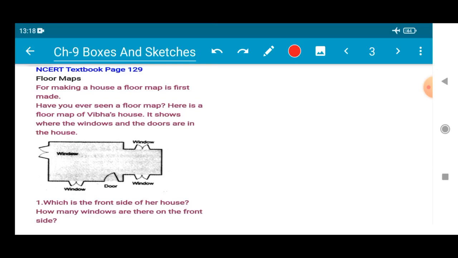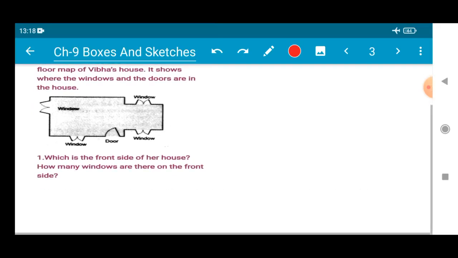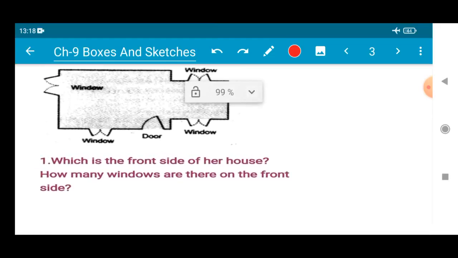It shows where the windows and the doors are in the house. The floor map is showing that the windows will be in this direction, or in this position a door will be there. So this floor map is representing particularly the windows and the doors. Okay, number one. Looking at this floor map, you have to give the answer of the question.